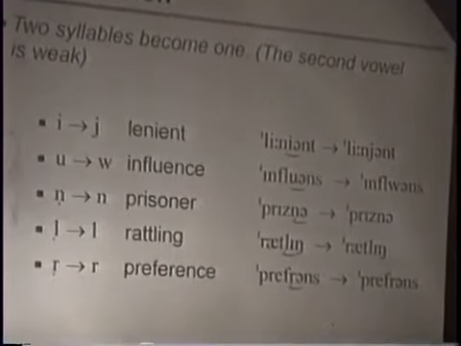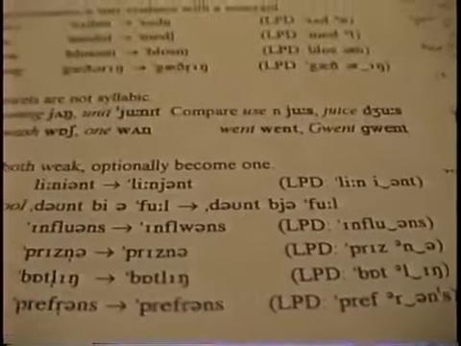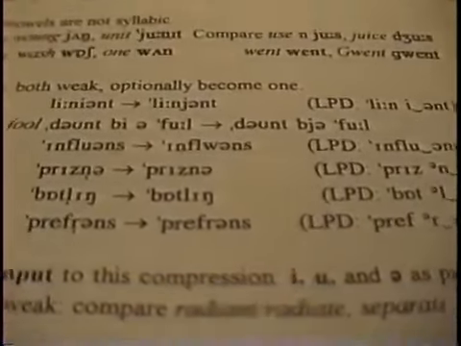On the handout we've got slightly different examples, and in particular we've got a phrasal example, because the same thing can happen in a phrase like, don't be a fool. Now there, be a, 2 words, can be said as 2 syllables, don't be a fool. But we can compress it in just the same way as lenient can become lenient. So don't be a fool can become don't be a fool. We've lost the syllable.